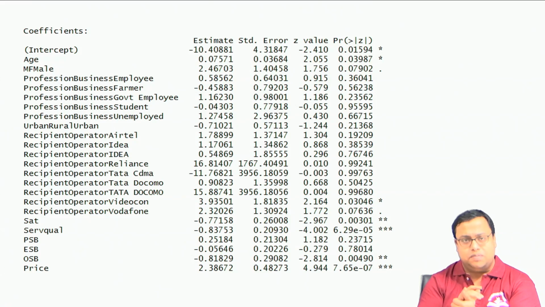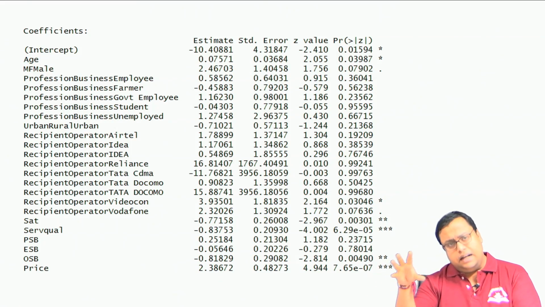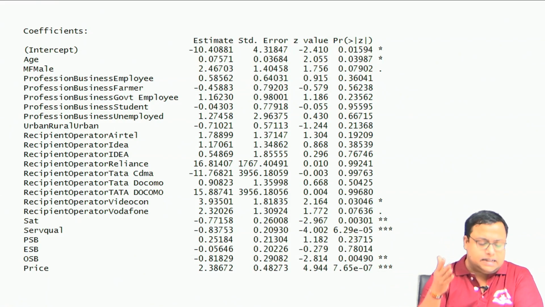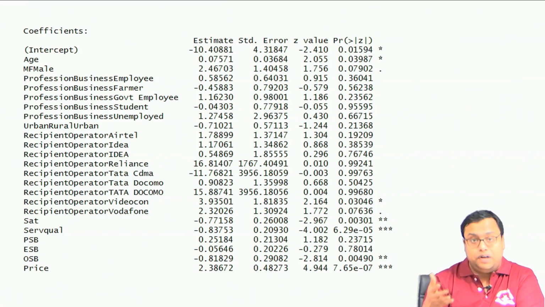So, that is something that comes up here very strongly, that OSB is what matters rather than procedural switching barrier or economic switching barrier. Now, price is coming positive with this, actually the higher the price. So, as the price perception increases, that means if I think that your price is much higher than others, then I will switch. Now, you see that is 2.38, which is much higher than many other factors. So, that means one of the most important factors is price. So, obviously, service quality, satisfaction, etc., are related, but for persons who are trying to switch, who have shown interest in switching, price is also a very important component.